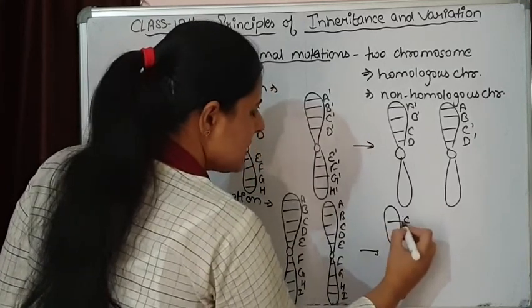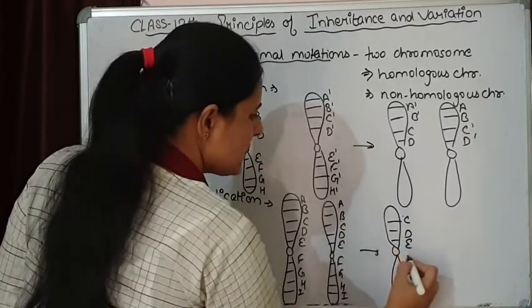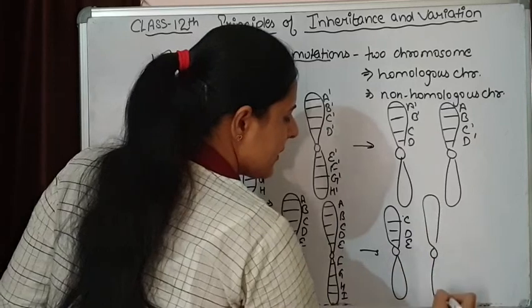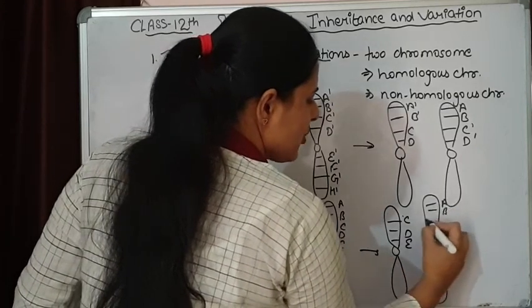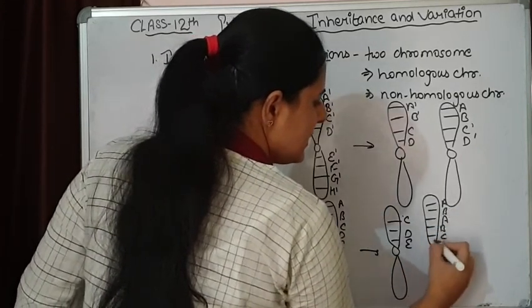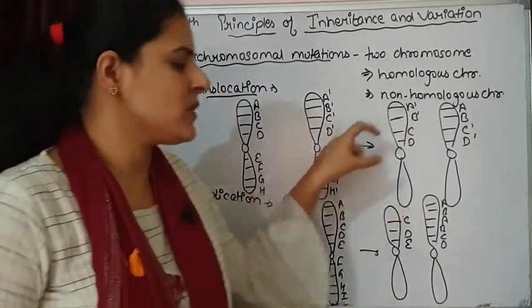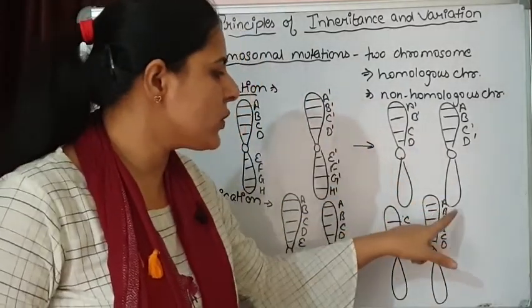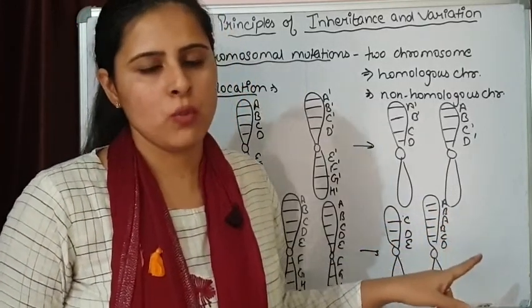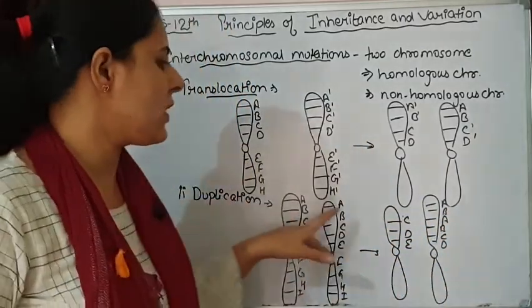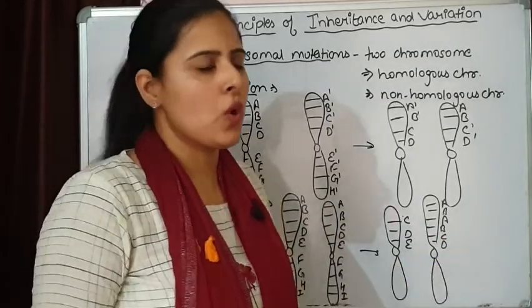Here C, D, E is present, and over here this extra again A, B, C, D. So this extra chromosomal segment has been added, which has led to duplication. So this is how they are going to take place between chromosomes.